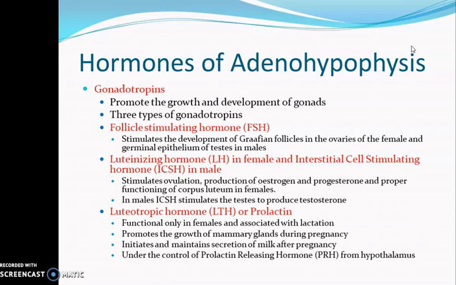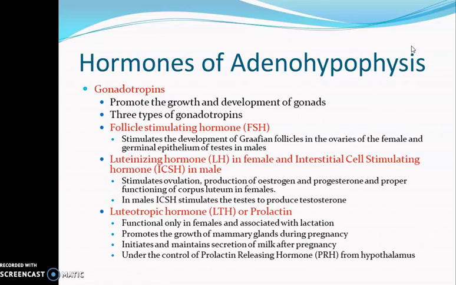And corresponding to that, in the male, the FSH is having its effect on the male gonads, that is the testis, and it causes the proliferation of germinal epithelium of testis, which is actually developing into the sperm. Then the second hormone secreted by the adenohypophysis is the luteinizing hormone, LH.